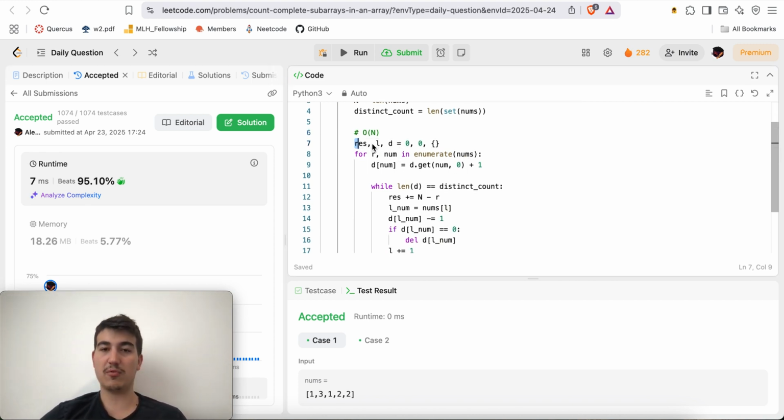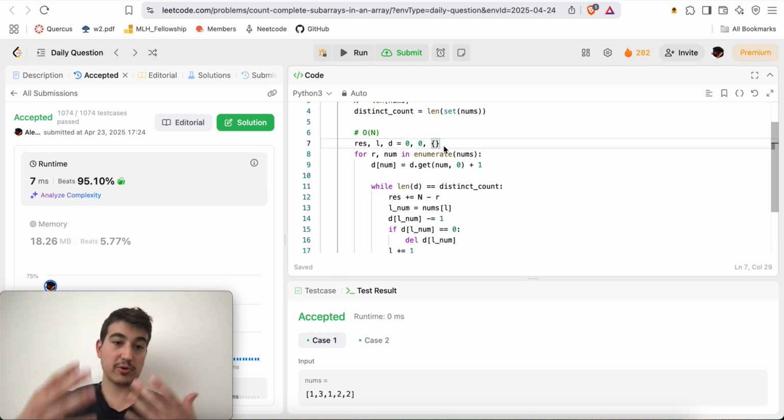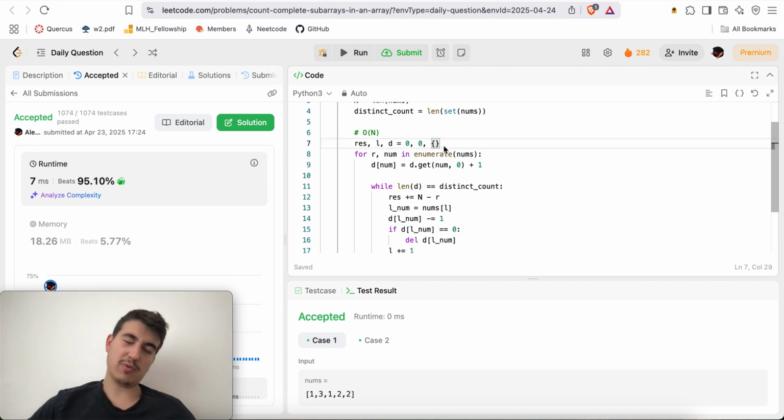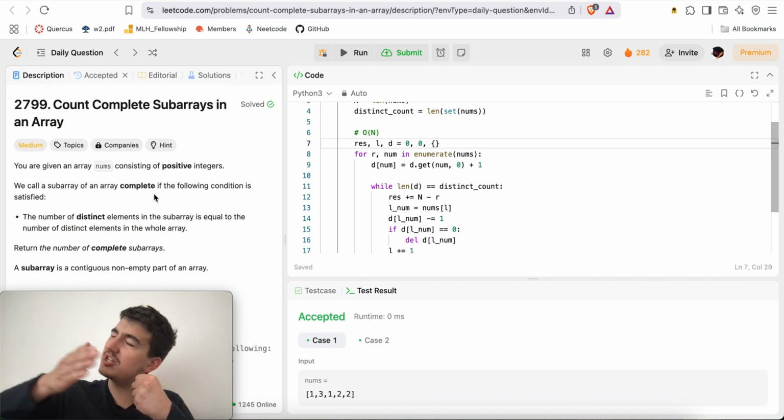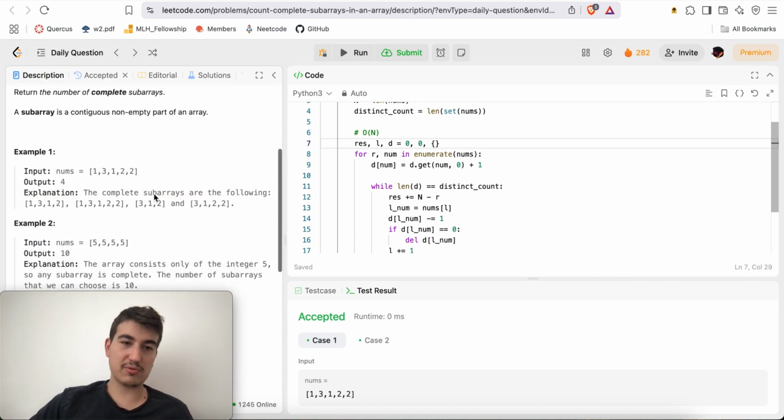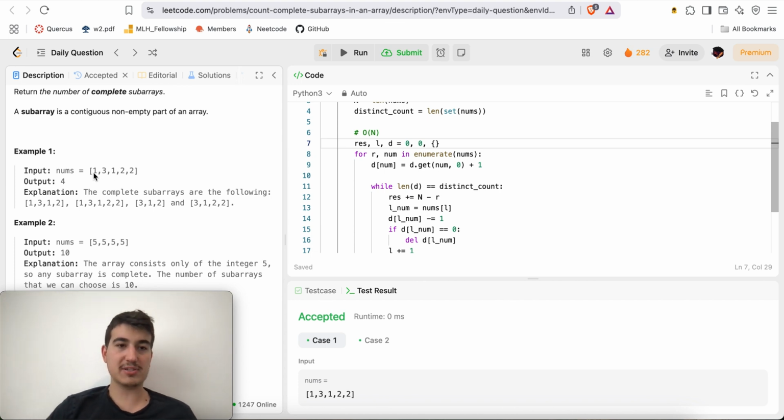Okay, so here I have res equal to 0. We have a left pointer equal to 0, and d is the hash map. Let's do a sliding window, right? We don't have to actually do n squared. Here we can just do a sliding window, and every time we reach a valid solution, for example, let's say we reached our very first subarray: 1 1, 1 3, 2 1s and a singular 2. Okay, this would be a valid subarray, right?